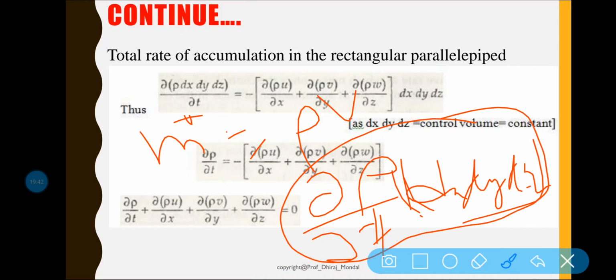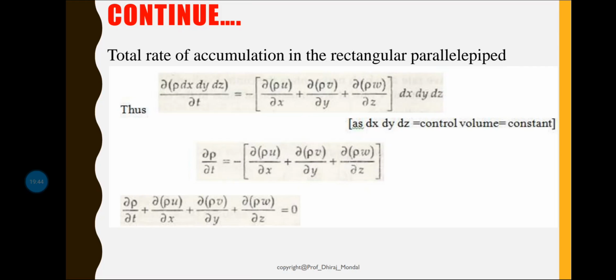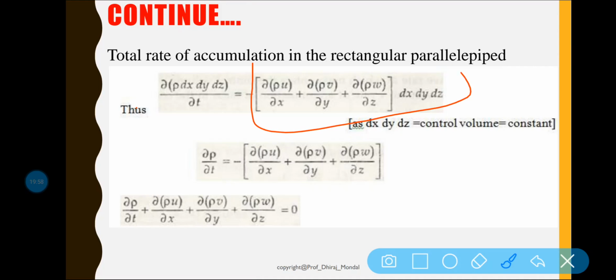So with respect to space and with respect to time, two types of mass generation we consider. Mathematically, the total mass generation is del x of rho u plus the term del rho by del t.